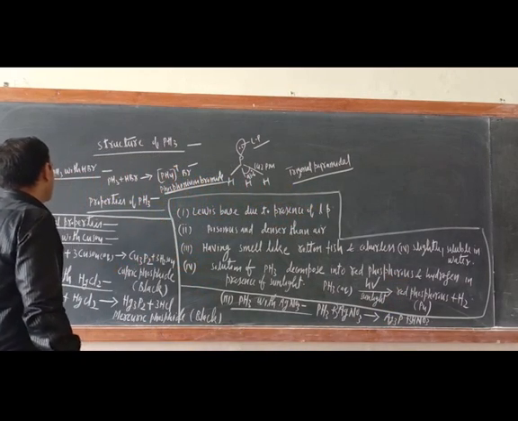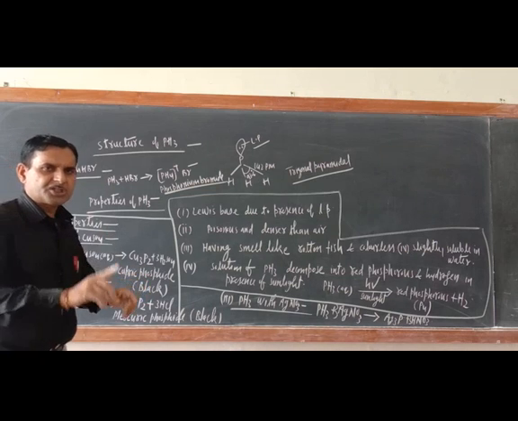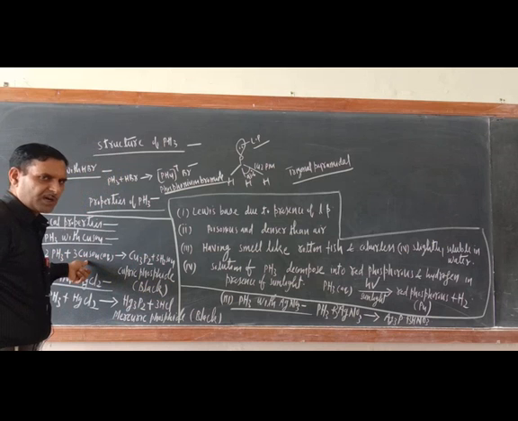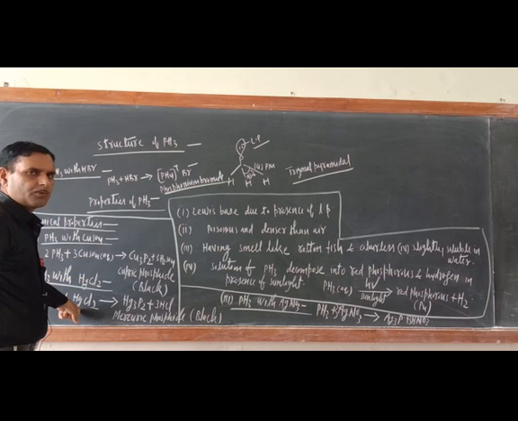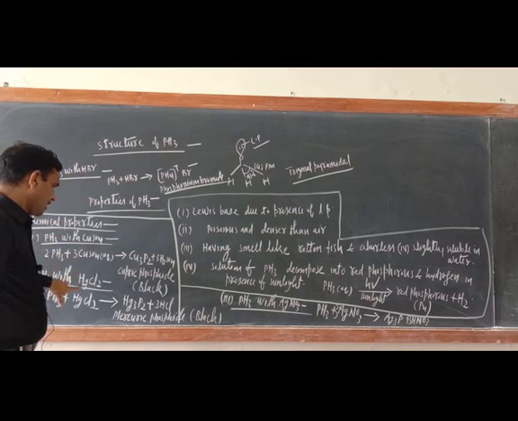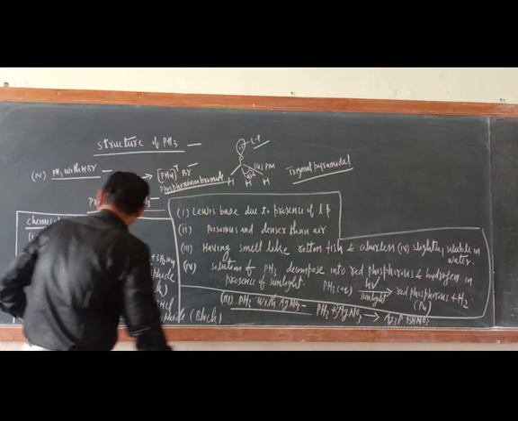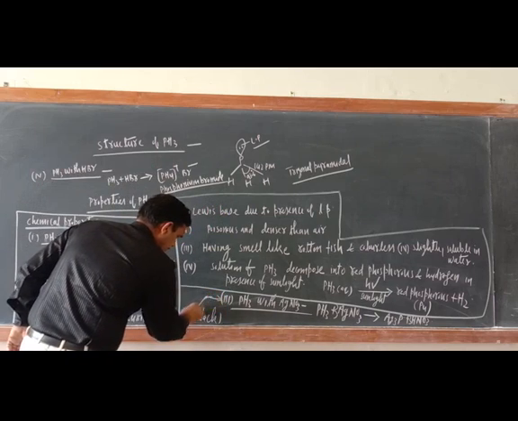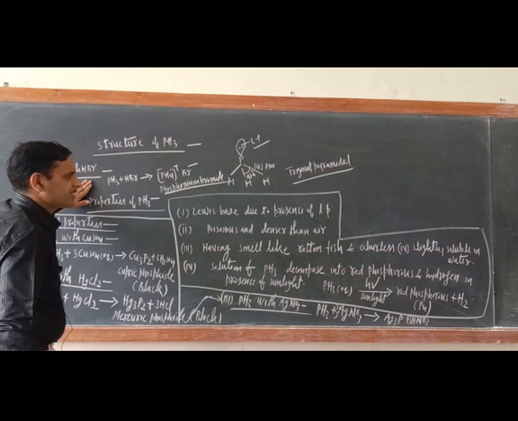Now just try to understand the most important thing: PH3 reacts with some metallic salts. What are the metallic salts here? Copper sulfate, HgCl2, mercurous chloride, and silver nitrate, AgNO3. I wrote them here, 1, 2, 3, and the fourth one is here. Space problem is there.